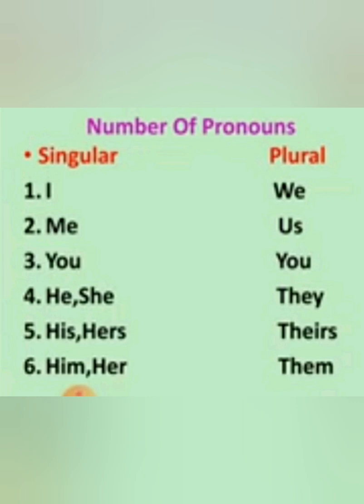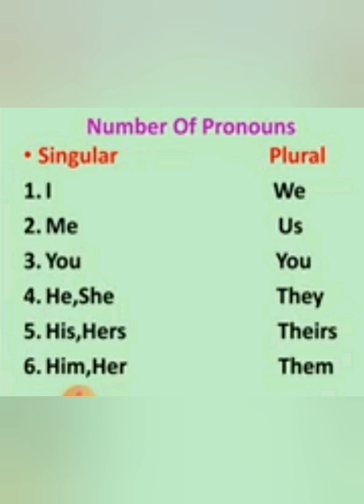How do we make them change from singular to plural. So, first, I becomes we. Me becomes us. You becomes you. You is used for singular as well as for plural. He, she changed to they, and his and hers. Plural of his and hers is theirs, and plural of him and her is them.